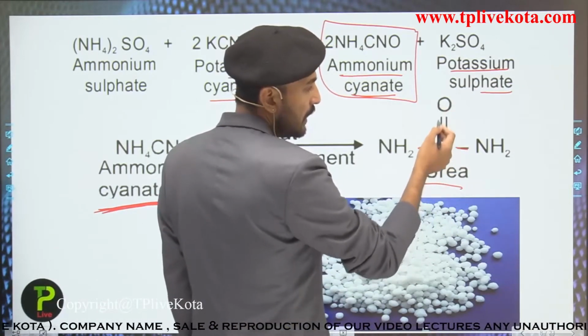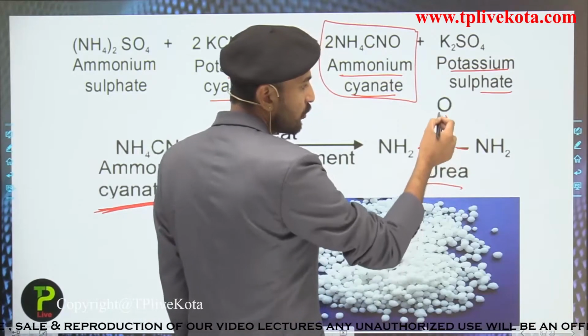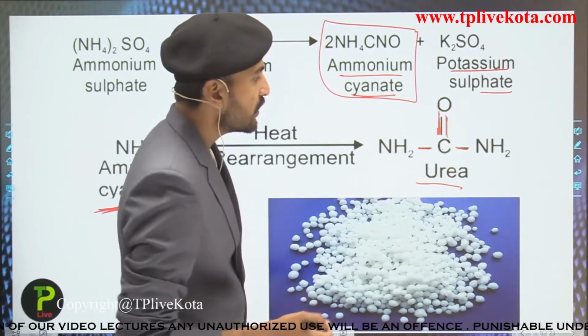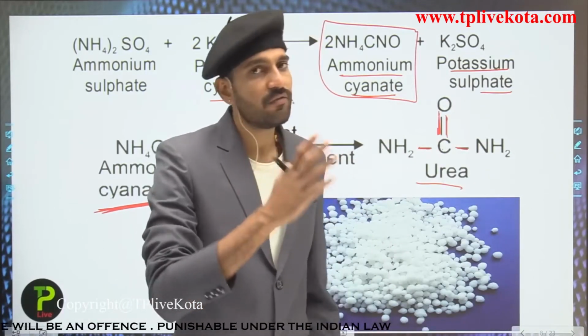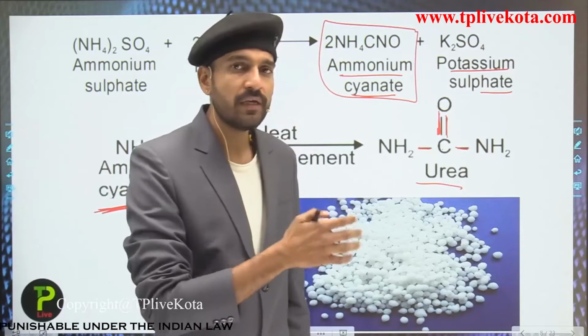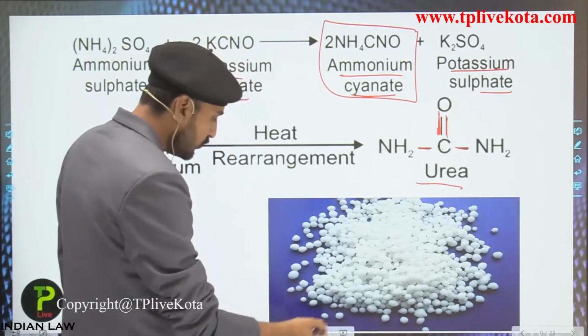Here, students, this single dash represents the bond between the carbon and the nitrogen. Here you can see a double dash. So what do these double dashes represent? These double dashes represent the bond between the oxygen and the carbon atoms. This we are going to see in the upcoming chapter as the chapter proceeds.